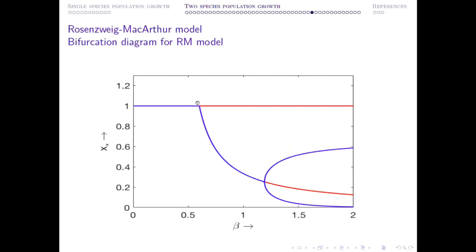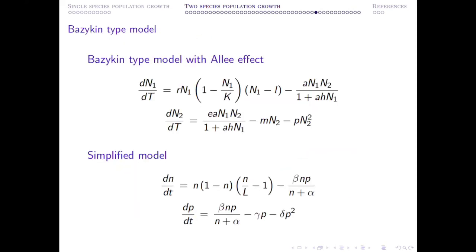So initially 1, 0 was stable, then through transcritical bifurcation it loses stability and coexistence equilibrium point becomes stable. Here is the Hopf bifurcation threshold where interior equilibrium point loses its stability, but there exists a stable limit cycle. So this is a very simple example. Now you might be wondering what kind of complicated thing can be done. I just show you a simple model that we have done extensively.